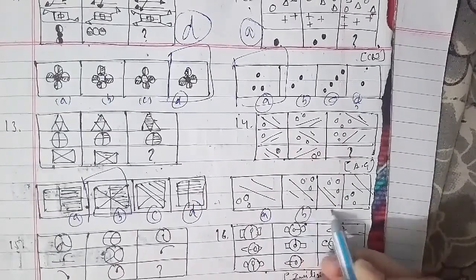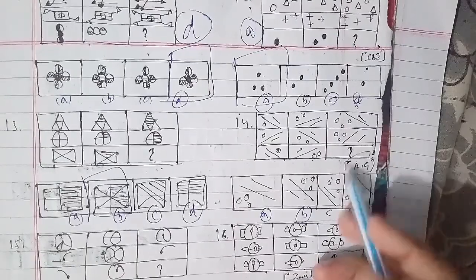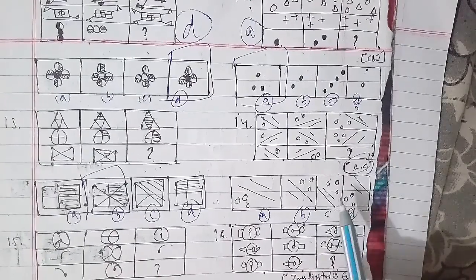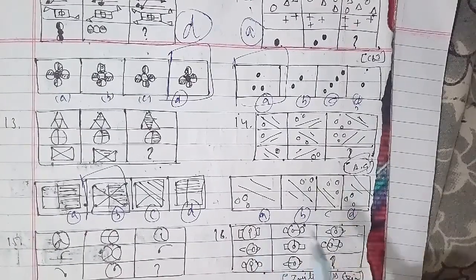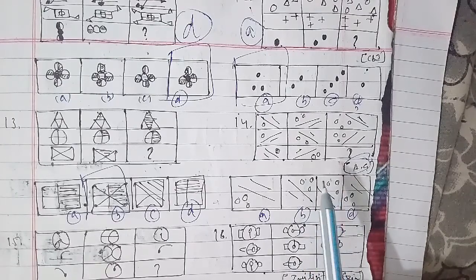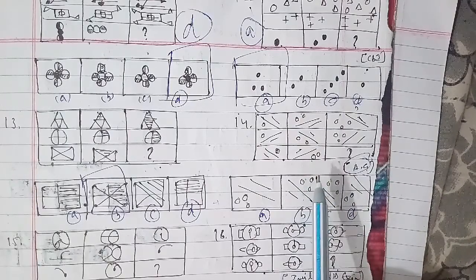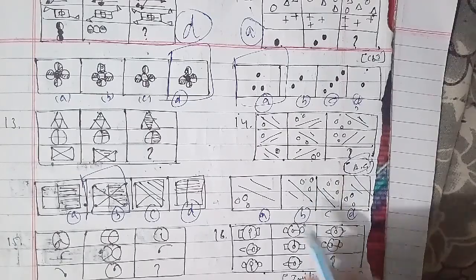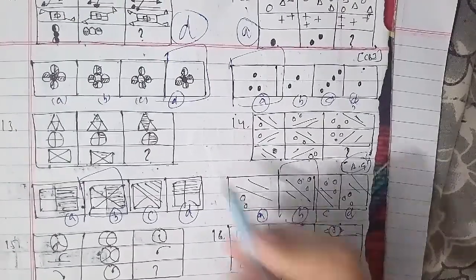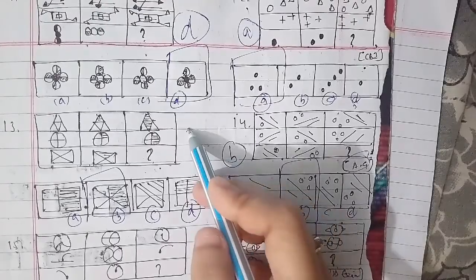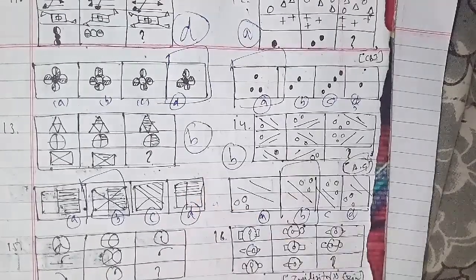Let's go ahead with the 15th question of the session, which is also an important one here. This shows figures A, B, C and D for the same case. We go ahead with the same shape, and it is important that the third figure in each row comprises the parts common to the first two figures. That figure will be the right answer for this question as well.